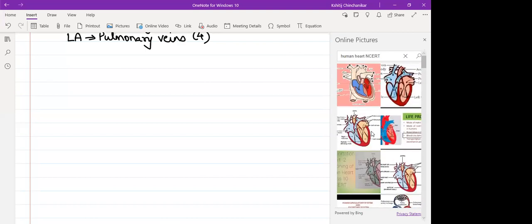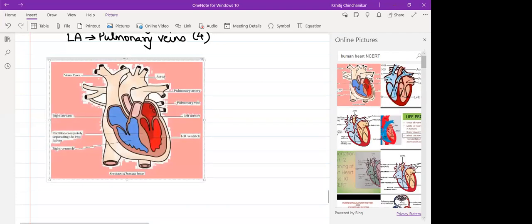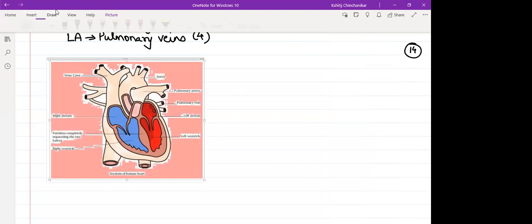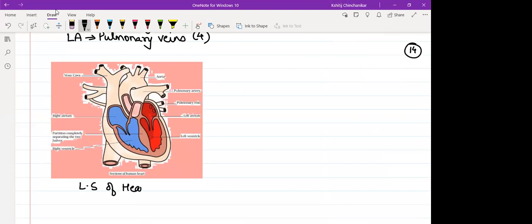Okay. So this is longitudinal section of heart. You can consider it as LS of heart, longitudinal section, and that too the ventral view.